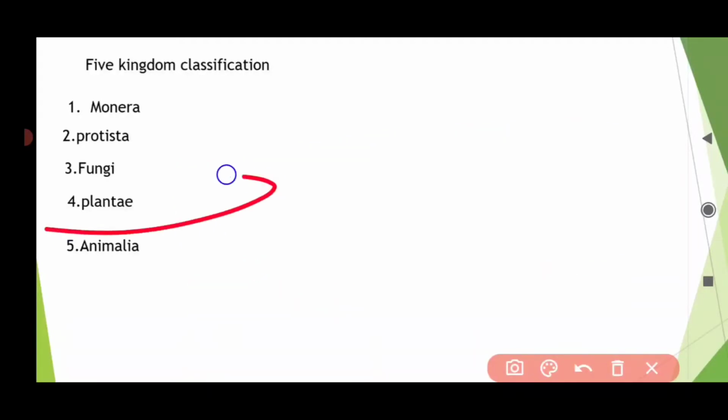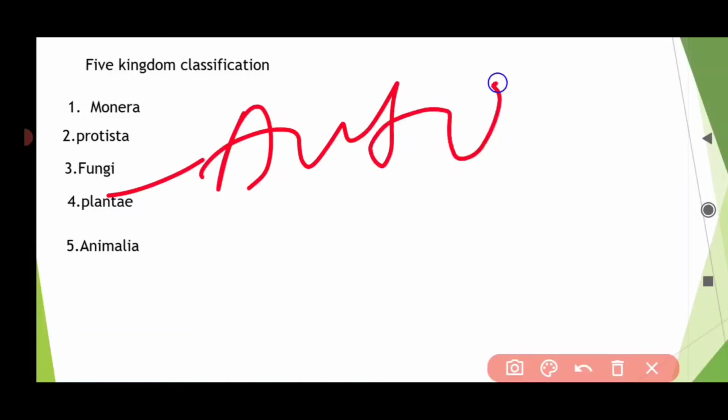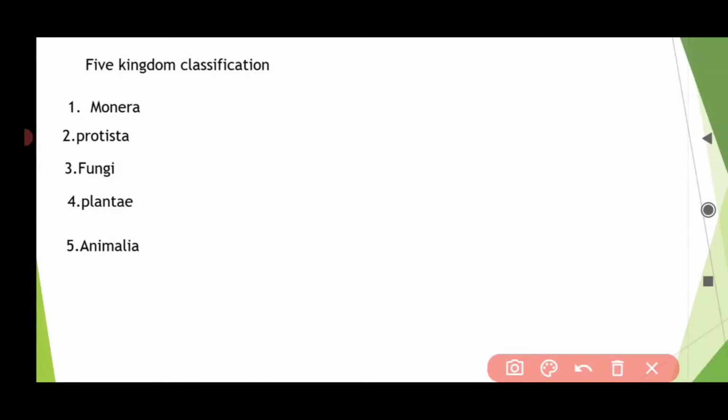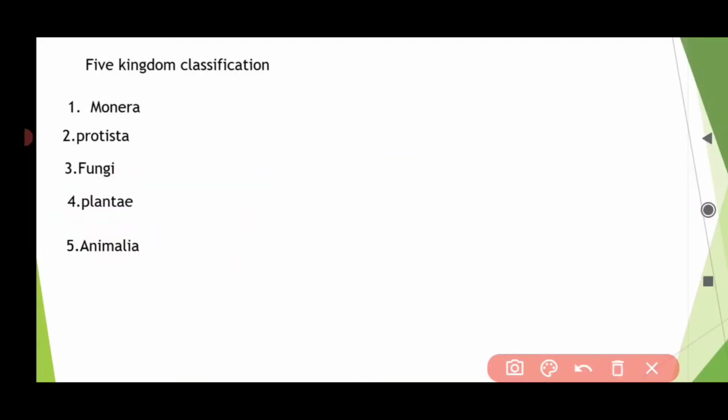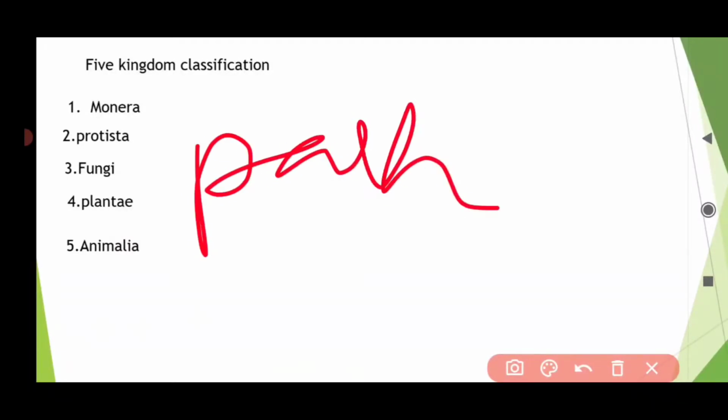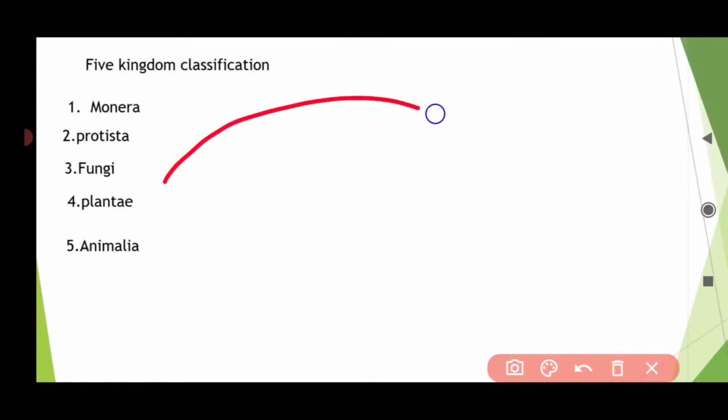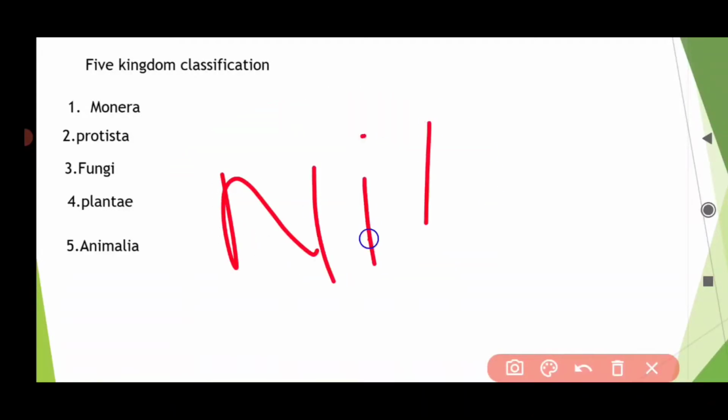Now talking about Plantae, the plants are autotrophic, meaning they can produce their own food, and all heterotrophs depend on plants for their food. Yes, some plants are heterotrophic, but only partially heterotrophic. Partially heterotrophic means they depend on other sources only for some needs, like nitrogen.